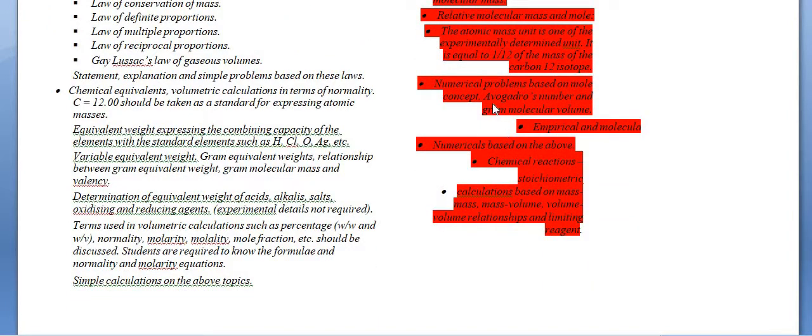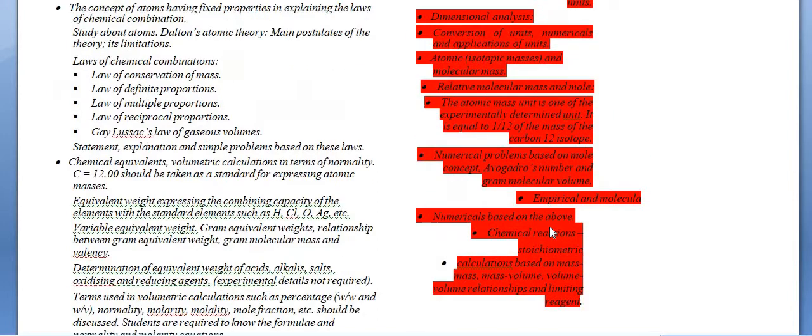Numerical problems based on the mole concept, Avogadro number and gram molecular volume, empirical and molecular formulas, numericals based on the above, their chemical reactions, stoichiometric calculations, mass relationships. Basically, the whole mole concept they deleted. They reduced these topics because you already did them in your class 10 chemistry.